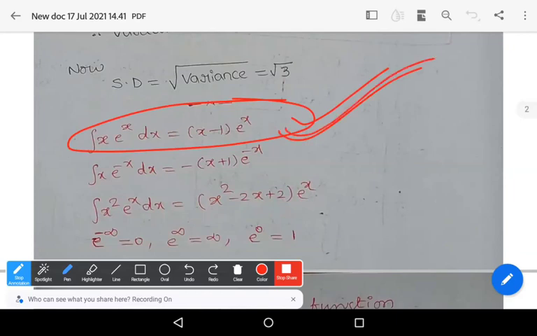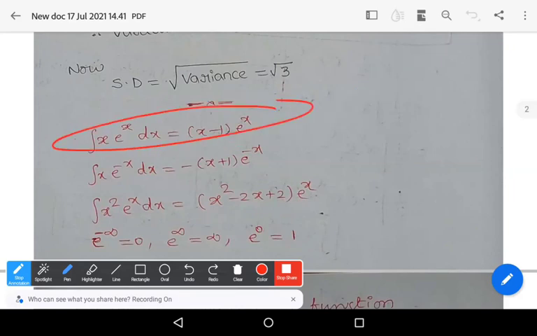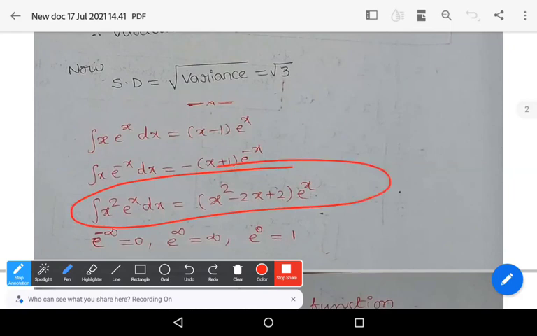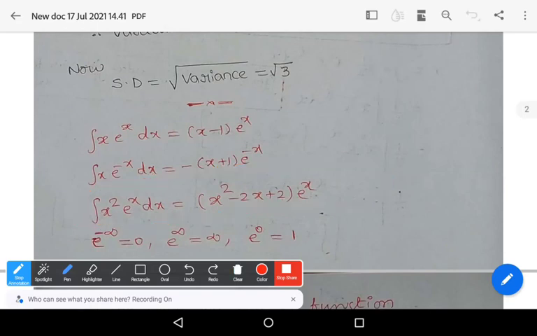Integral x e power x dx is x minus 1 into e power x. Integral x e power minus x dx is minus of x plus 1 e power minus x. Integral x square e power x dx is x square minus 2x plus 2 into e power x. And e power minus infinity is 0, e power infinity is infinity, e power 0 is 1.